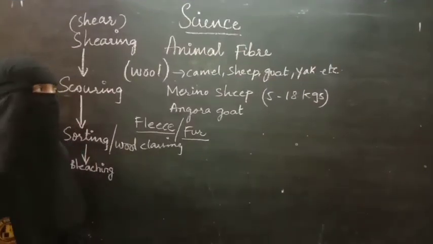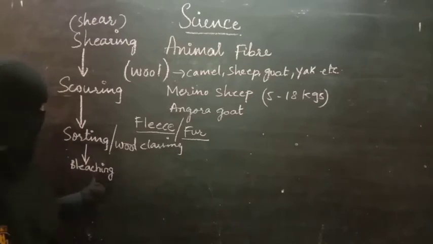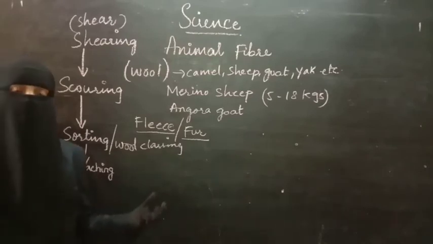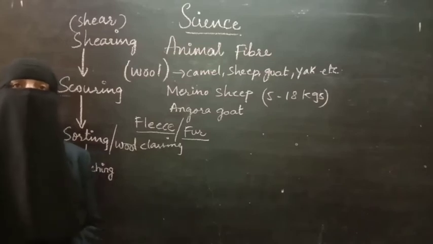So how do we get these colors? That is by dyeing. What is dyeing? I'll say. First one, bleaching. First of all, they have to make all the wool the same color. That means they have to make the wool white in color. So how to do that?